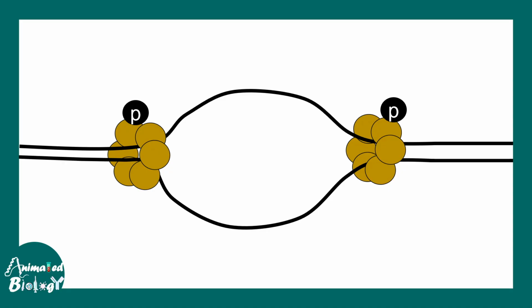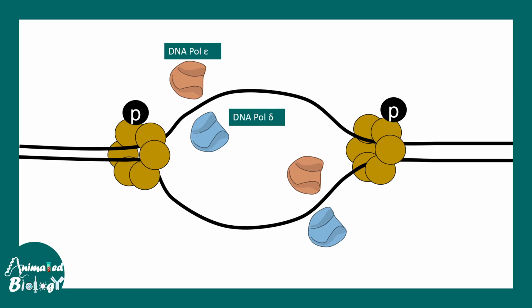Now, the first thing that happens after bubble formation is the assembly of several DNA polymerase enzymes. In eukaryotes, DNA pol epsilon and delta are the key DNA polymerase enzymes. So they get assembled first. Eventually, DNA pol alpha, which has the primase activity, that means it can synthesize the primer, gets assembled.